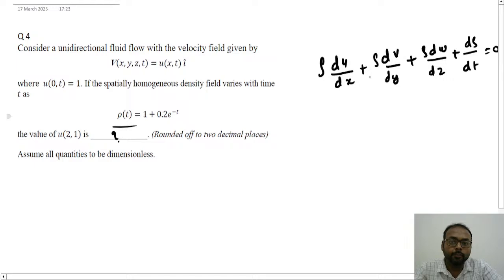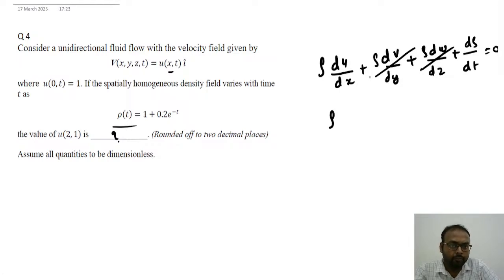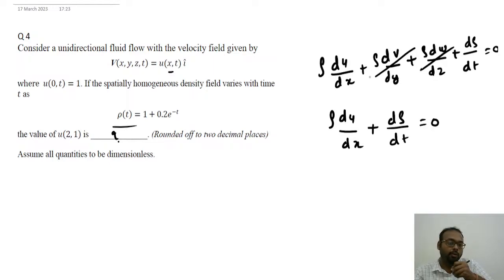But here u is a function of x and t only, so these two terms will be removed. So we are left with only rho du by dx plus d rho by dt is equal to 0.